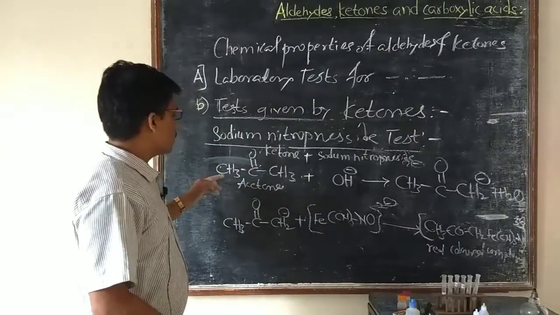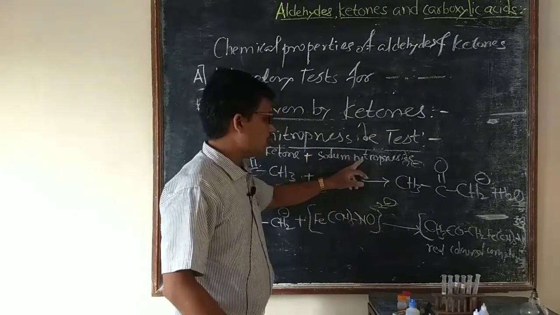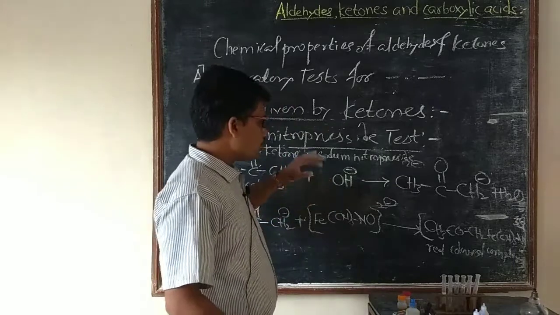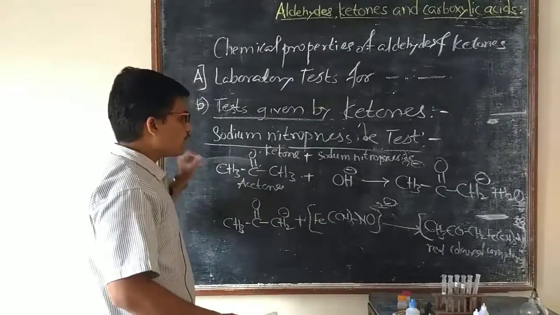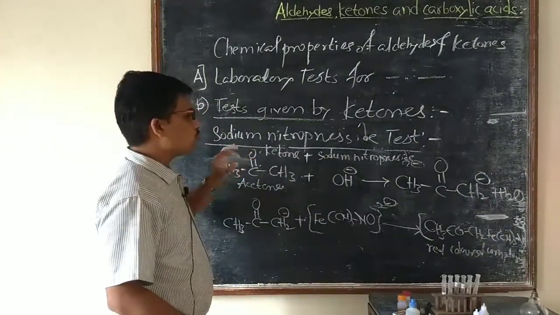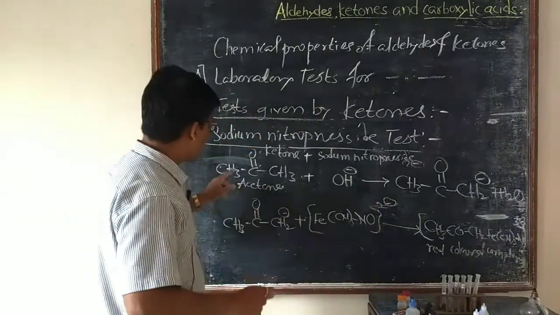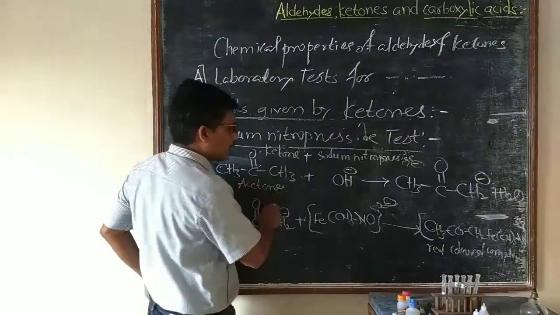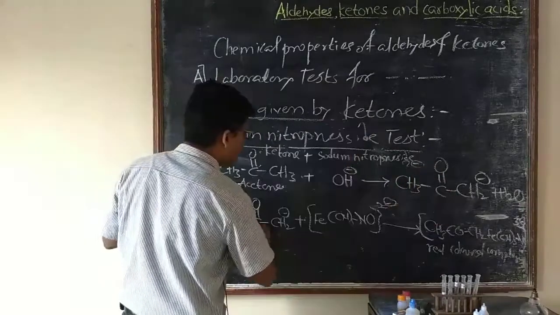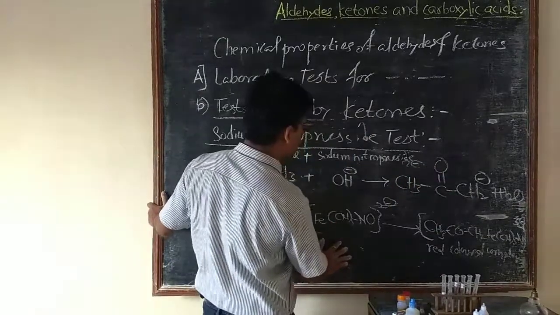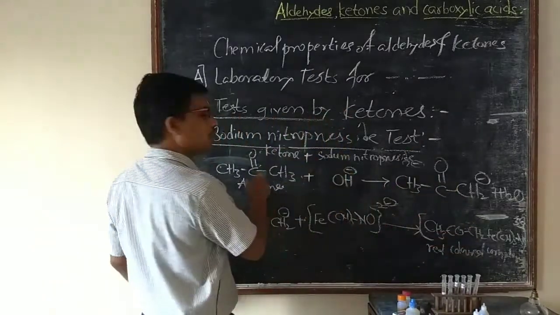Once again, when a ketone is treated with sodium nitroprusside solution and NaOH solution, the formation of a red colored complex indicates it is a ketone. Only ketones give this type of test. Aldehydes do not give this test. That is the chemical reaction. Here acetone, a ketone, combines with NaOH to form its anion. This anion further combines with nitroprusside solution to form a red colored complex. That red colored complex indicates that it is a ketone.